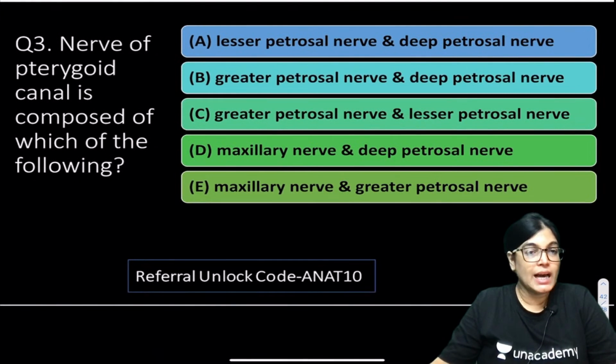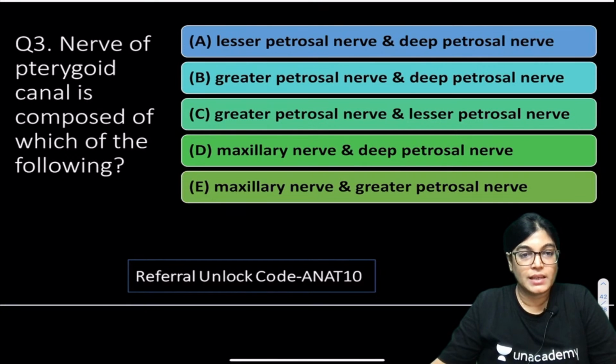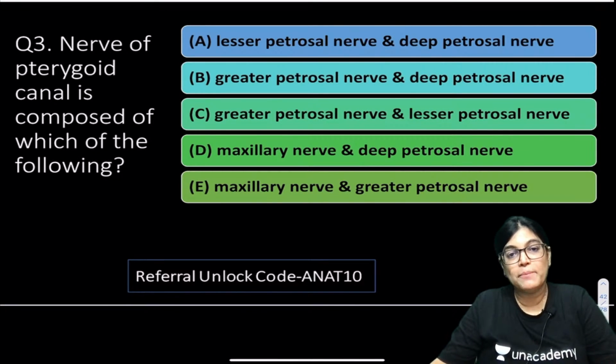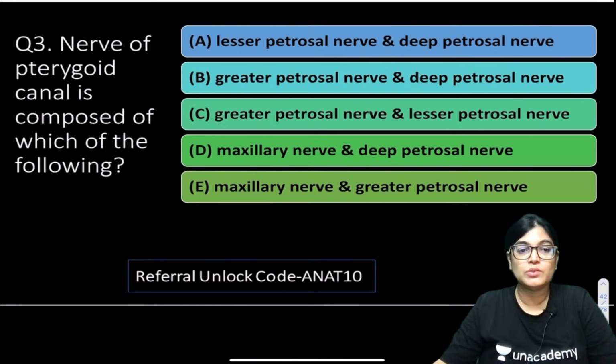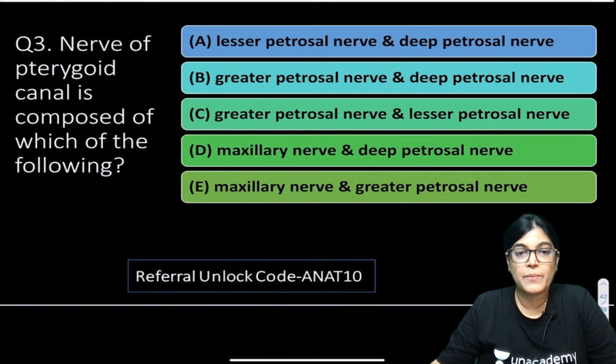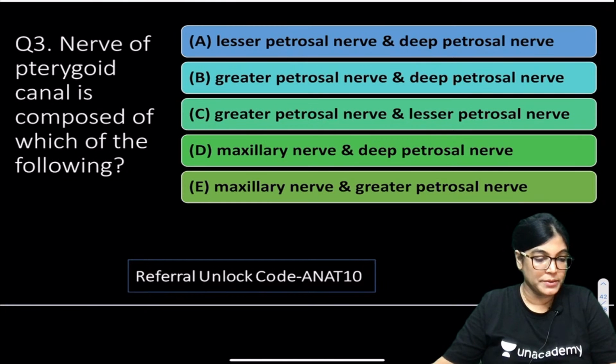Nerve of pterygoid canal is composed of which of the following? Options A, B, C, D and E. This is again a direct MCQ. You have to just tell me how the nerve of pterygoid canal is formed. Is it lesser petrosal, deep petrosal, greater and deep petrosal, maxillary nerve and deep petrosal, or maxillary nerve and greater petrosal? Five options are there. Question number 3.